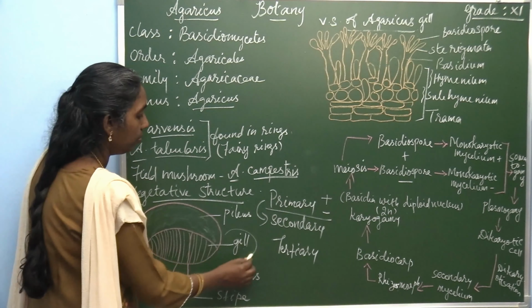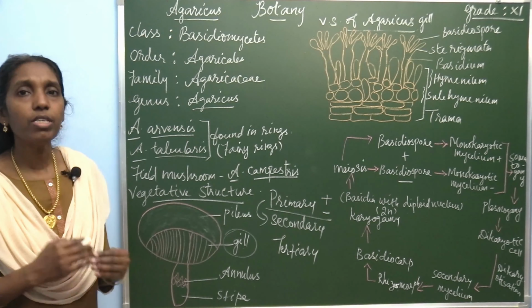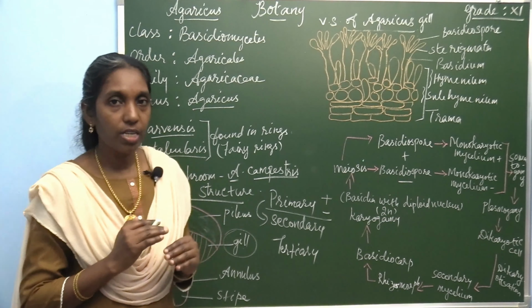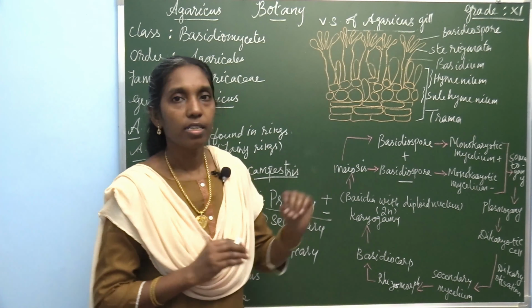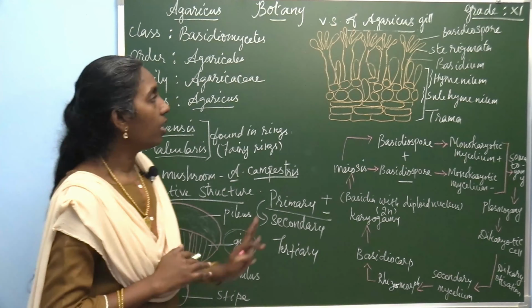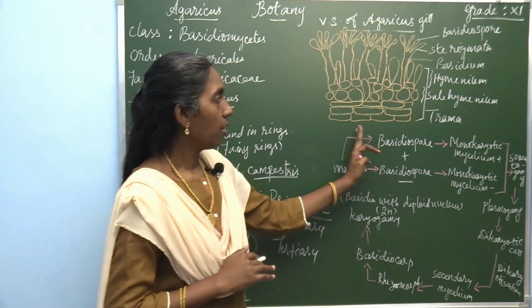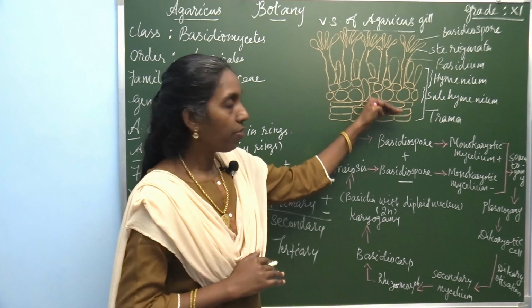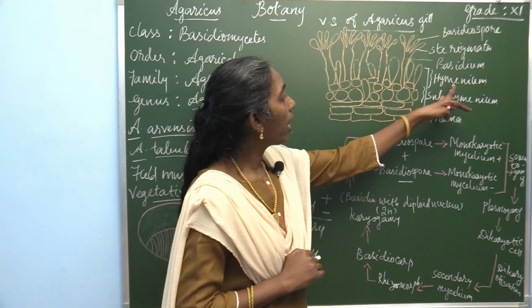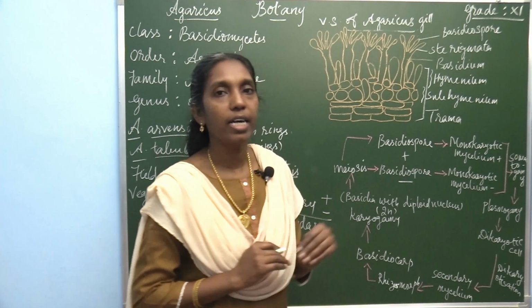Now this gill, when you see the structure of the gill, there is a vertical section of the Agaricus gill. When you take a vertical section of this Agaricus gill, it shows different regions. Here also it is divided into three different parts. They are hymenium, subhymenium and trama.